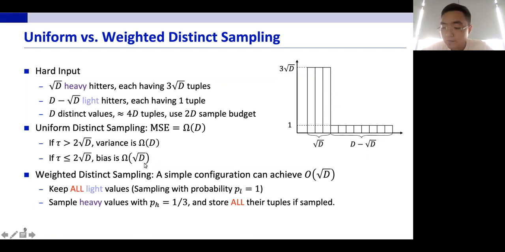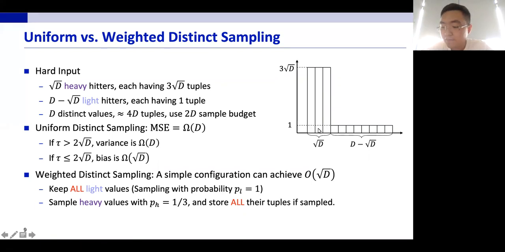So can we do better in this case? Well, the answer is yes. For this instance, there is a simple strategy that is better. We are going to deterministically store all the light values, which is going to consume d of our sample budget.